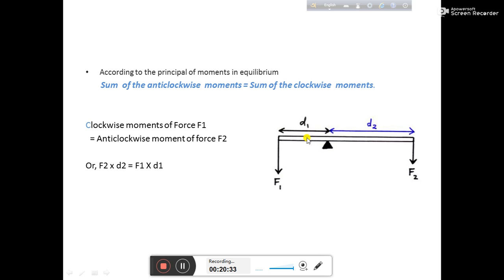Look at this diagram carefully, because you have to solve lots of exercise problems using this concept. This one is a scale or rod, and you are applying two forces at the two ends of it. This one is the pivoted point. The distance of force F1 from the pivoted point is D1, and the distance of force F2 from the pivoted point is D2. Note one thing: F1 and F2 need not be equal.